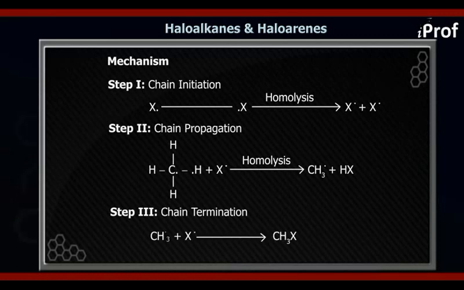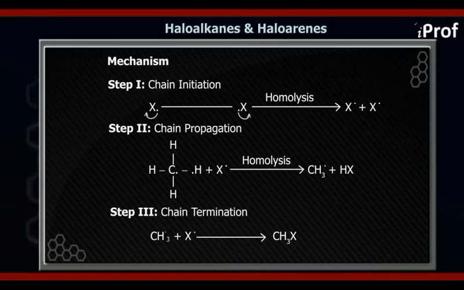In the first step, chain initiation, the halogen molecule, that is X2, undergoes homolysis and forms two X radicals, that is X radical plus X radical.